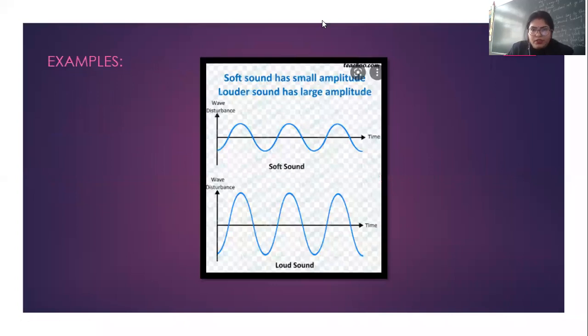See this example. Here, two wave diagrams are given, one producing soft sound, another producing loud sound. So here the amplitudes are different. Suppose this is 2 centimeters and here it is 4 centimeters. Their amplitudes are different, but their wave pattern, both are sinusoidal, that means sine wave pattern. And their frequency is also the same. Suppose this is one complete wave, this is two, so this is 2 hertz, this is also 2 hertz. So frequency is the same, quality is the same, only the amplitude is different.